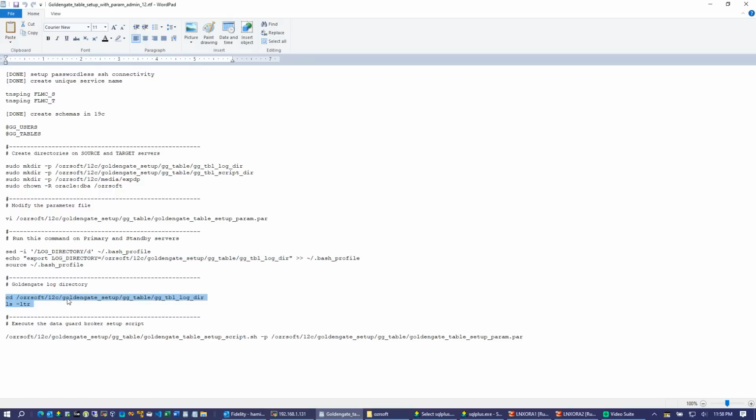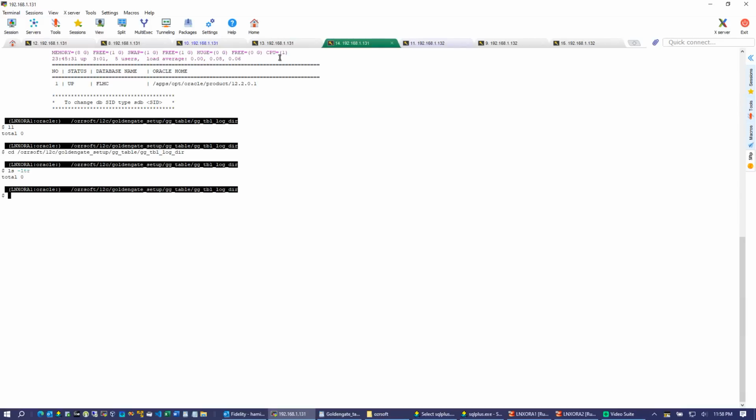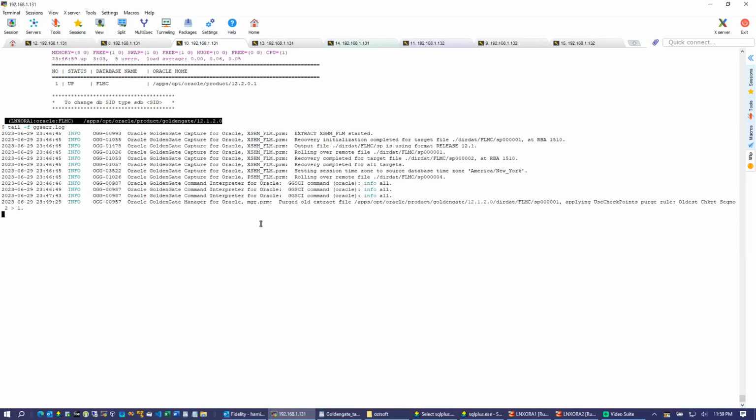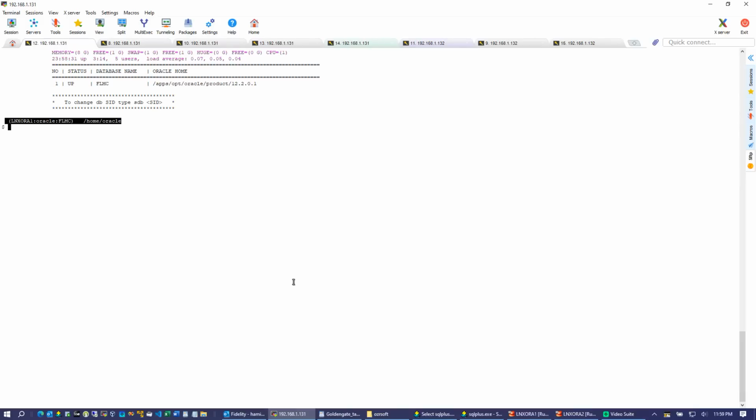And this will be the log directory, and this will be the error directory path, and this is the Goldengate error log. This is the 12C Goldengate command prompt. As you can see, the schema level pump is running and an extract is running. So we will be adding a table level pump and extract on top of this.